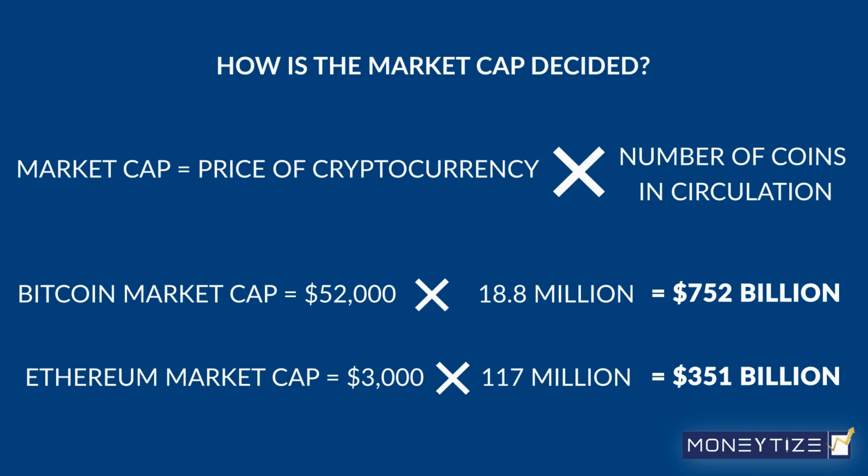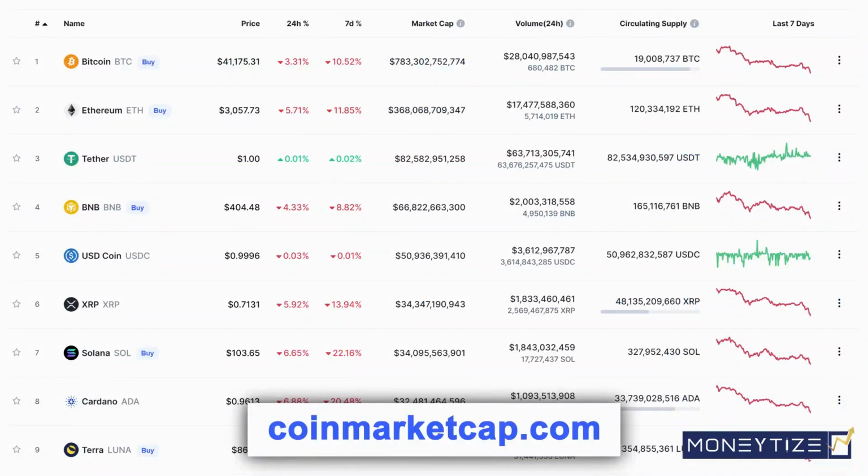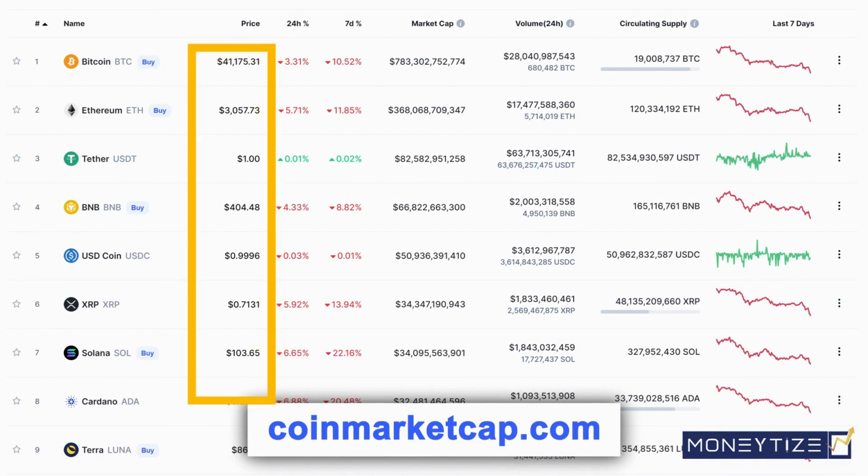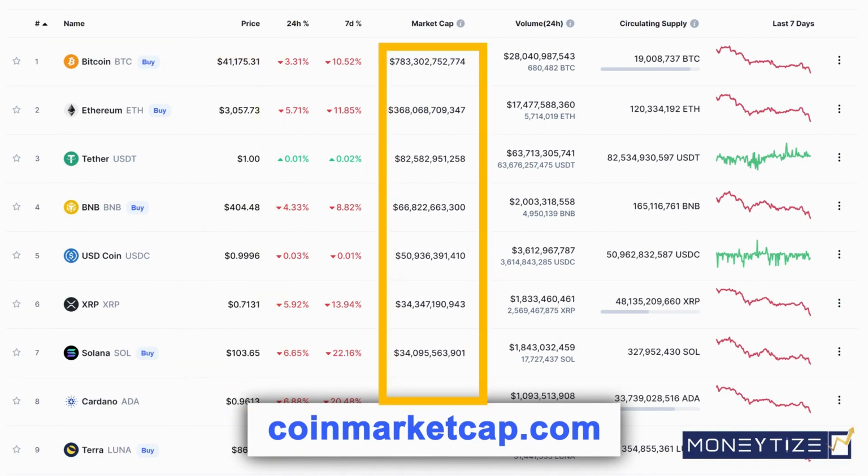However, you do not need to know how to calculate each coin's market cap. You can easily find a coin's market cap on coinmarketcap.com. Here on CoinMarketCap, you can see the coin name over here. The present price of the coin is here, and the present market cap value here.